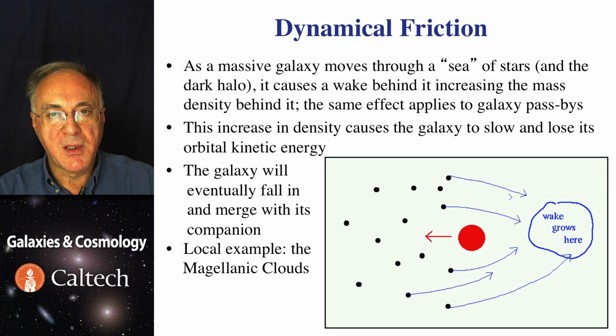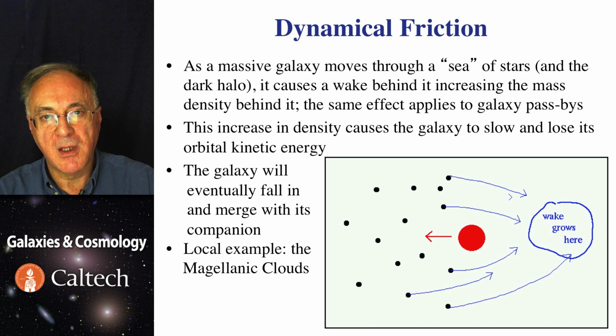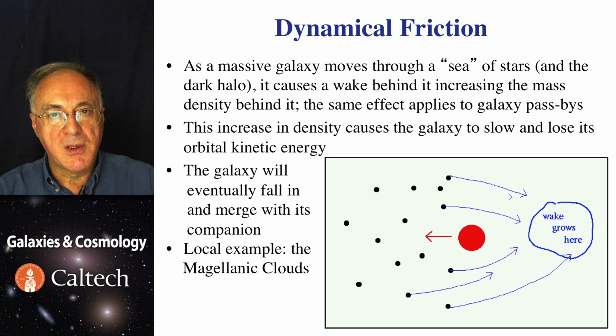An important physical process here is dynamical friction, and it works as follows. If you have a massive body, in this case, say a galaxy, moving through a sea of mass points, stars of another galaxy, say, it will accelerate them. And as it keeps moving, it will be encountering more and more stars to which it will exert its acceleration.